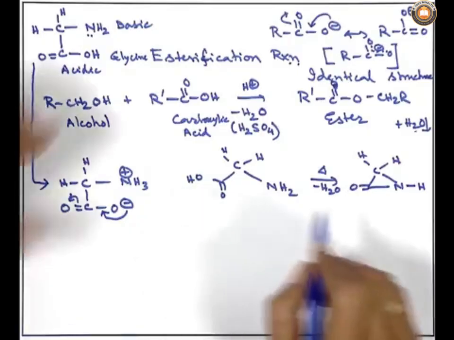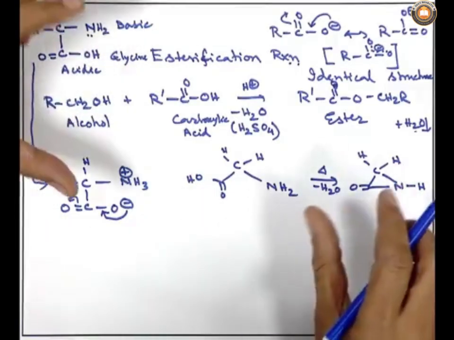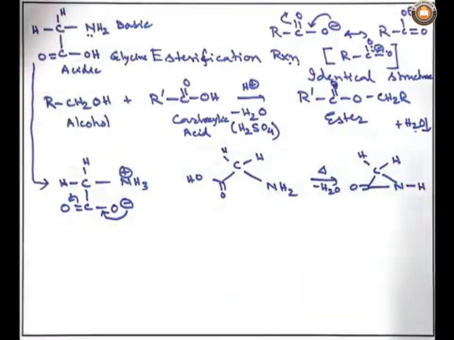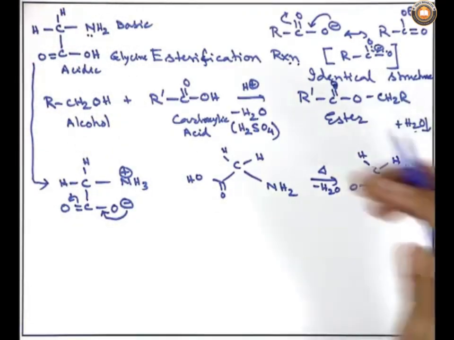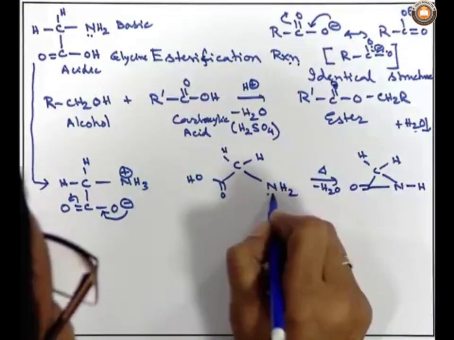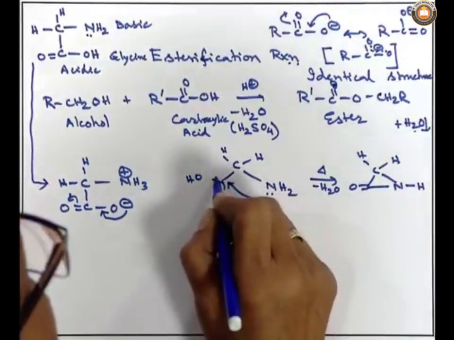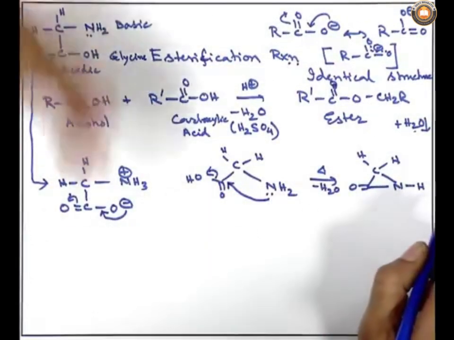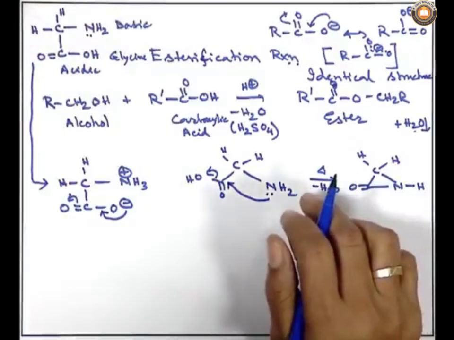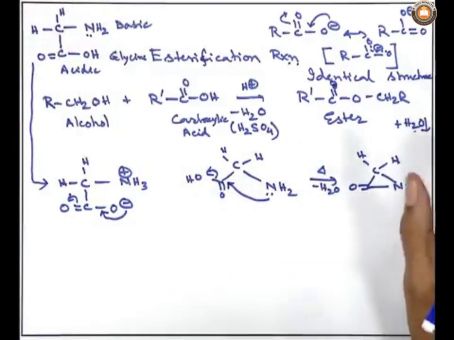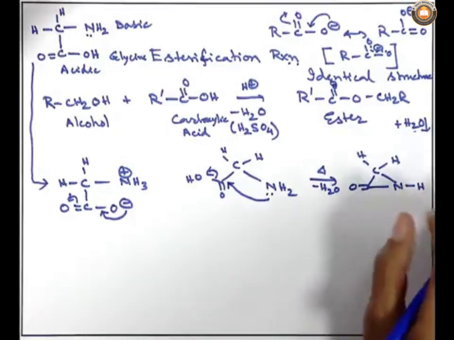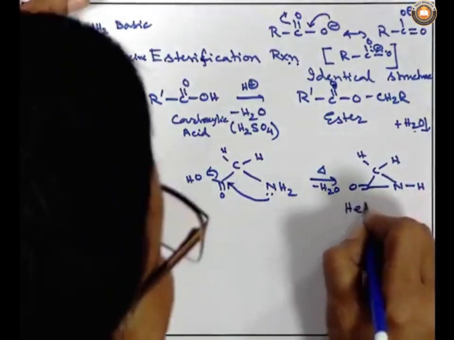This is the simplest way to describe this, but this is not the only way by which we make the carboxylic acid and amine combine to make a compound like this. There are many other ways, but right now our attention is focused on the amine and carboxylic acid intramolecular reaction. I should say in this way, just to simplify this fact, that OH and one of the hydrogens of the NH2 is leaving as water, and the remaining thing is getting cyclized to make a heterocyclic compound.